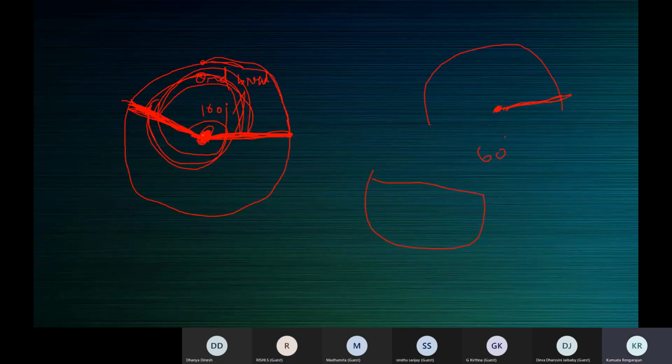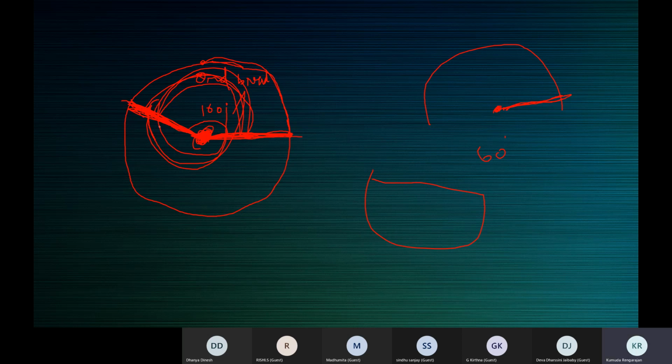The center of the protractor should always coincide with the center of the circle. Always. The baseline will coincide with different radii. First this radius, now this radius.